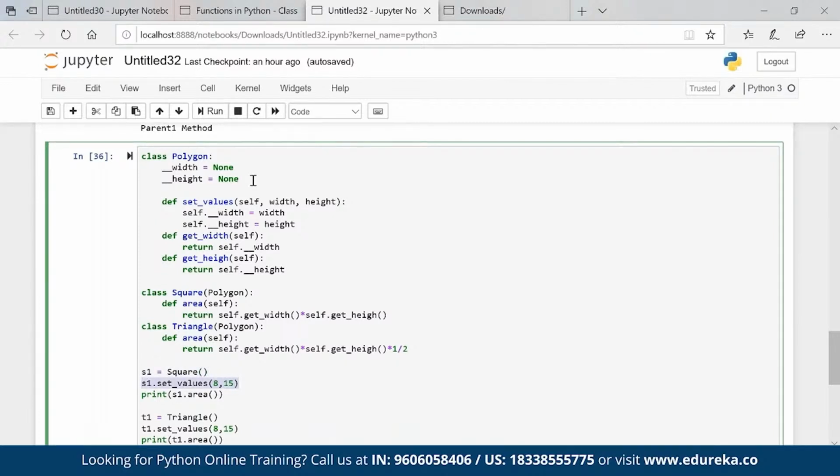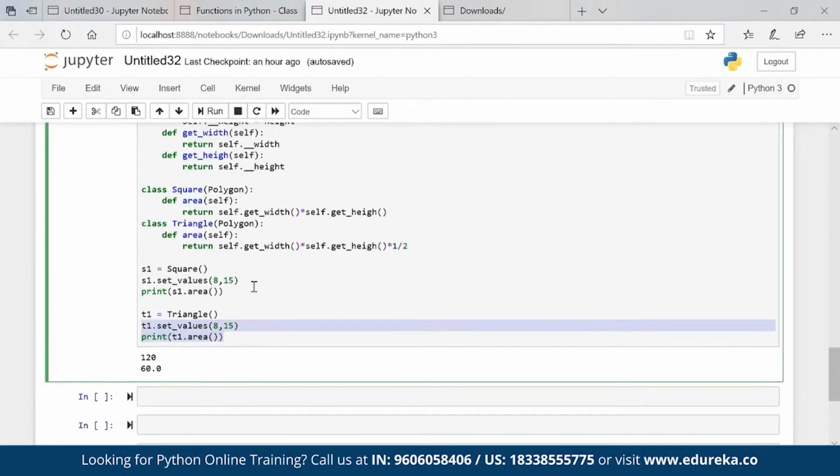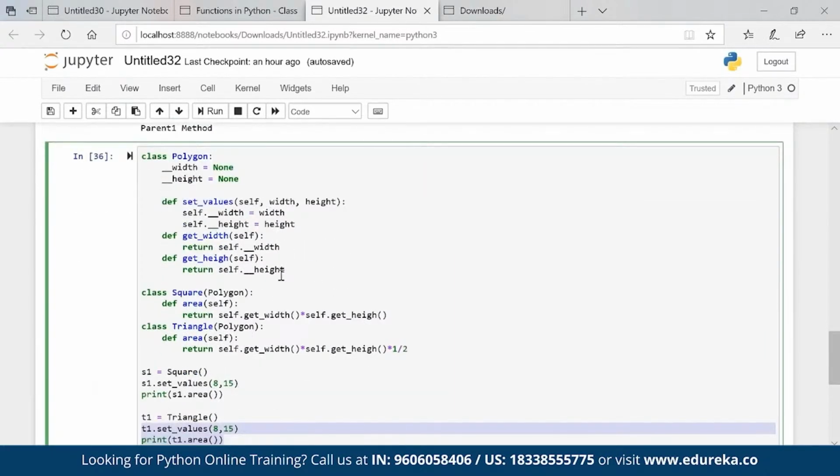As I mentioned, I cannot set the values directly because these are private variables. So I'm calling this setter and then I'm finding the area. In the same way for triangle, I am setting the values again and then finding the area for the triangle. So this is one small quick example which you can use for mathematical calculations for any of the polygons. Right? Now, what else do we have?